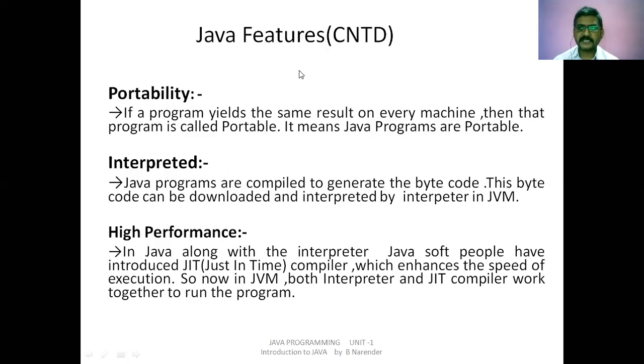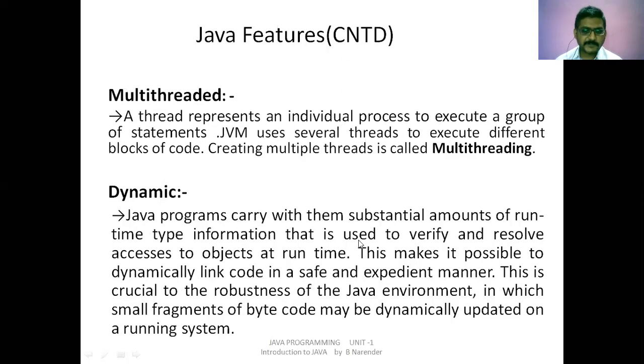Now coming to Java, they contain both, the interpreter and the compiler. To enhance the performance of programming in Java, the interpreter is added with a different compiler called the JIT compiler, that is, the just-in-time compiler,